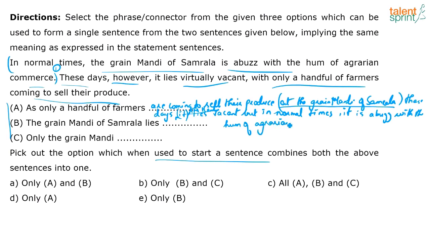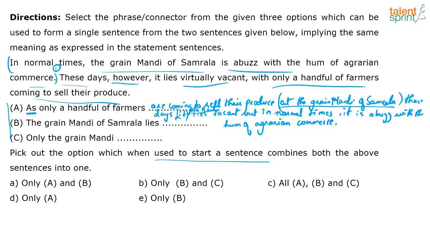So I can absolutely start the sentence with option A, right? Because the meaning is retained. I have both the sentences' meaning, correct? Let's look at this again. "As only a handful of farmers are coming to sell their produce these days, the mandi lies vacant, but in normal times it is abuzz with the hum of agrarian commerce." The reason why it is vacant is brought out by the conjunction "as". Both the sentences' meaning is retained, whatever they are trying to convey is there. So option A seems absolutely fine.